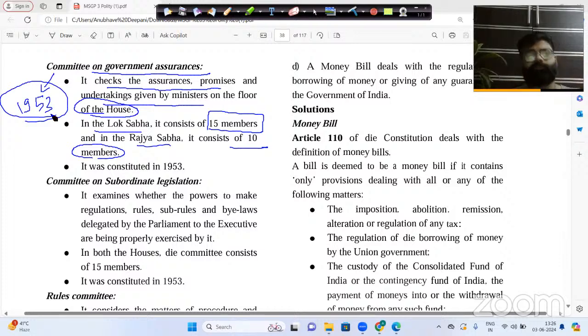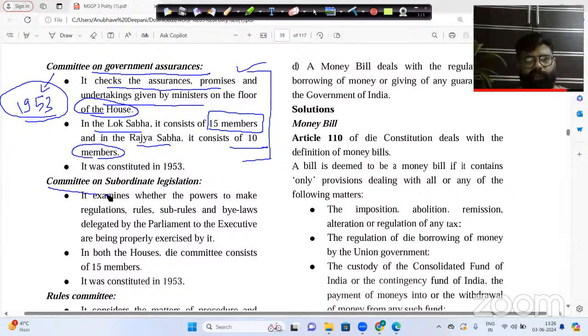Now, please understand this thing, that if you are solving the previous year question paper, it is not just revising your questions and concepts, but it is actually providing you the revision of polity in detail. This is not just a video which you have to just listen to and forget. You also have to make notes of these things. Now you can just pause the video here. If you are watching live, very good. If you are watching the recorded lecture, you can just pause the video and note down all the functions of the committees, because this is going to be very, very important, not just for your prelims, but for your mains examination also.